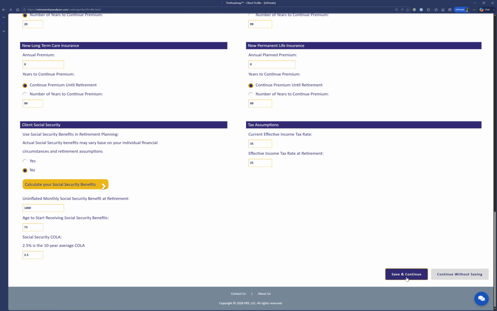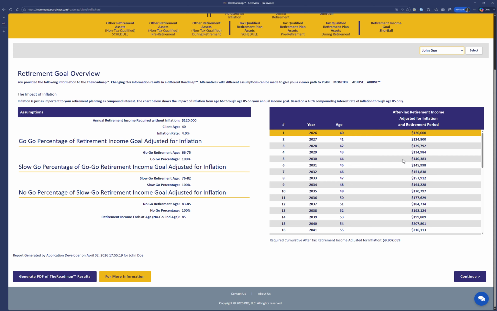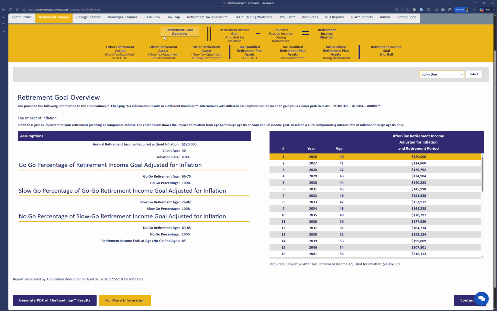And we hit save. I think, did I make it John Doe? Yeah, John Doe. Okay, so this is their after-tax retirement income goal. So this is what we start with, and this right here is what we're going to show them. So this will be what the financial advisor, wealth management person presents to the client, not the user of this app, but their client. Okay, and then we continue.